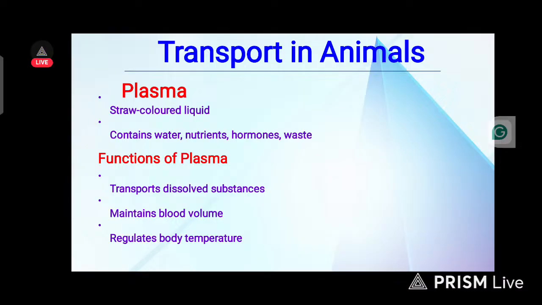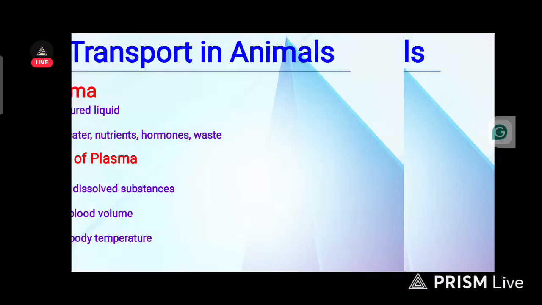The third function of plasma is to regulate body temperature. That's one of the major works of plasma. Those are the functions of plasma: number one, transport soluble substances, number two, maintain blood volume, number three, regulate body temperature.